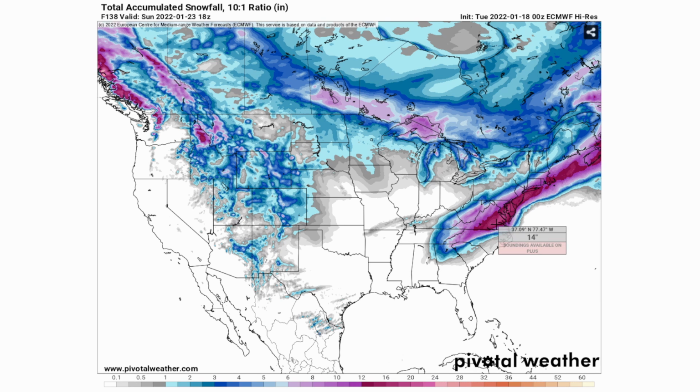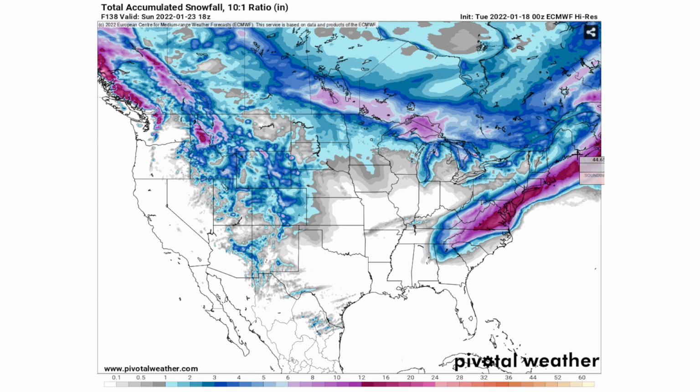So that's a lot of snowfall, especially for Virginia here. And moving throughout Washington, D.C., you could potentially see up to a foot of snowfall as well. And even portions of Delaware, up to 20 inches of snowfall in those reddish colors. Southern New Jersey as well, 15 inches. New York City could be highly impacted here with 15 inches of snowfall, if this verifies according to the European model.